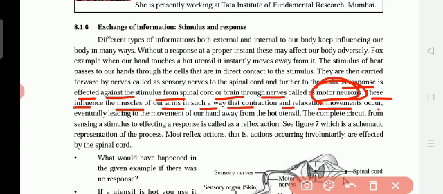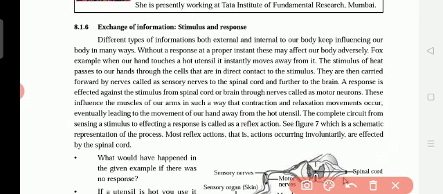So contraction means what? In a balloon, when we remove the air from the balloon, it becomes small. It is the contraction. When we keep the air in the balloon, it becomes big. It is the relaxation. So when we touch and remove the hand also, here contraction and relaxation are taking place. When we touch, immediately our hand is contracting, and when we are responding to that touch, it is relaxation. We are relaxing. Okay, so actually this leads to a movement of our hand away from the hot utensil.